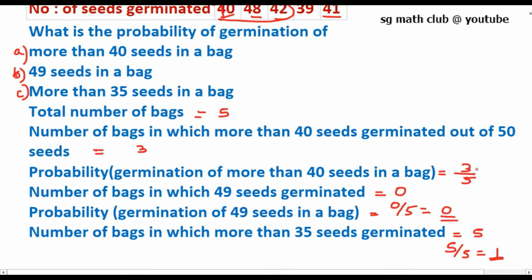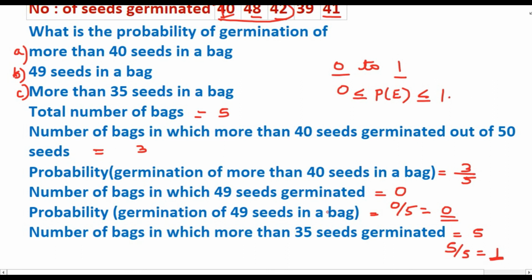So you can see that in all these cases, and also in the previous example, the probability of any event will be a fraction from 0 to 1. It can be 0, it can be 1, and it can be a value between 0 and 1. So the probability of an event lies between 0 and 1, including 0 and 1. The probability of an event which is 0 we call an impossible event, and the probability of an event which is 1 is called a sure event. Complementary event, impossible event, sure event, all you will learn in higher classes.